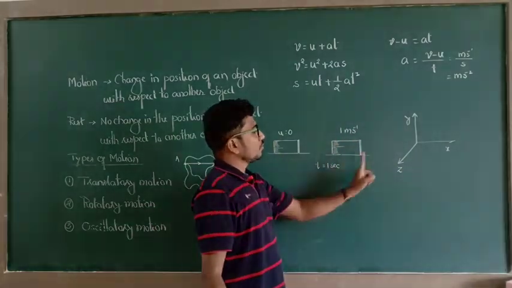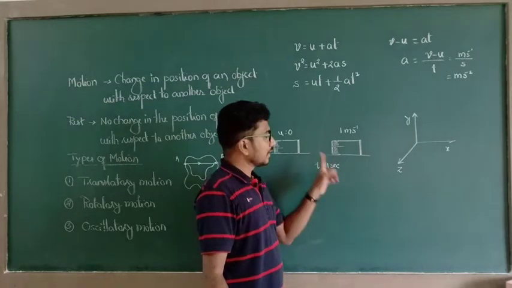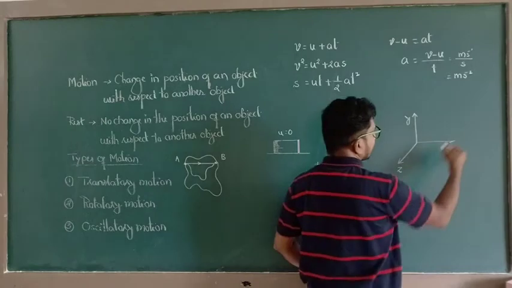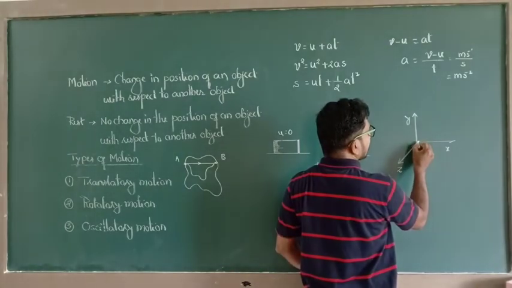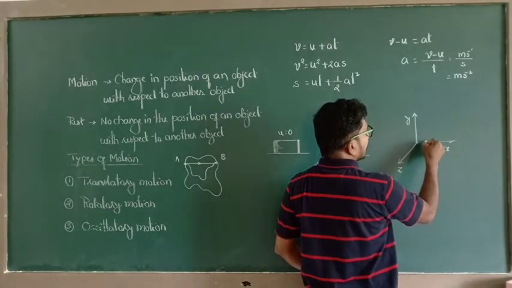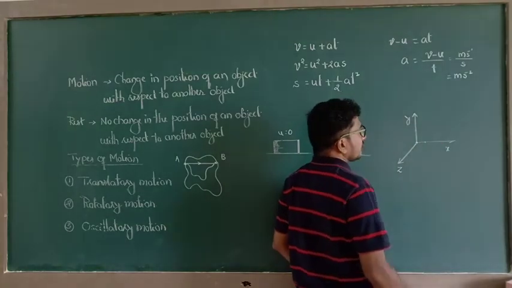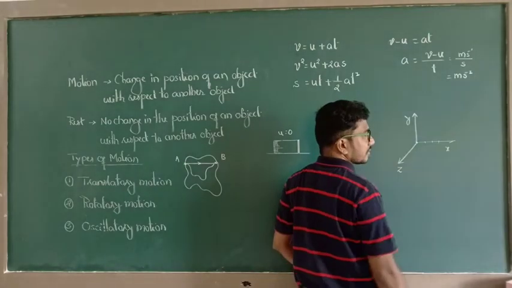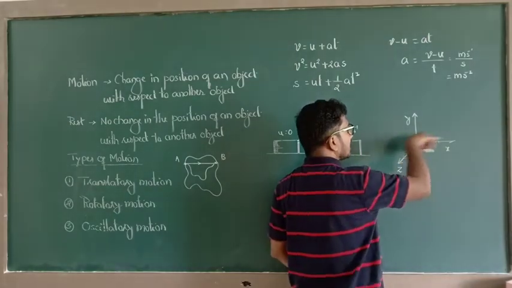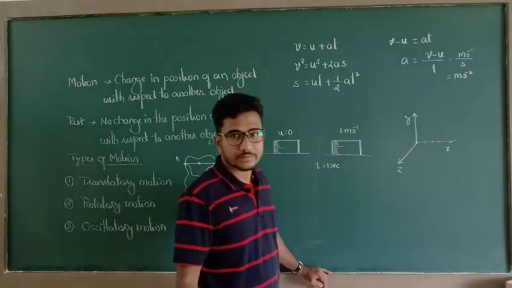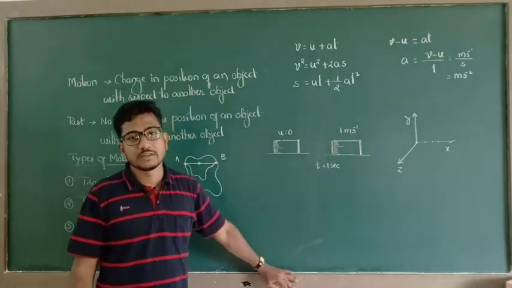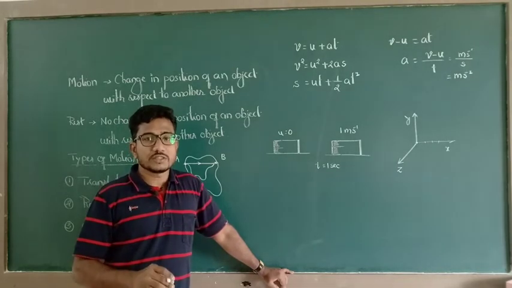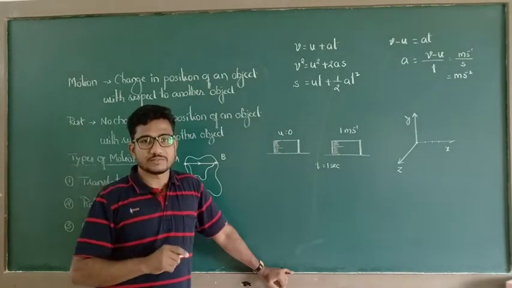So this object is moving in a particular direction. Let us say this object is moving along this x direction. After 1 second, this object is at this point. After 2 seconds, this object is at this point. After 3 seconds, the object is at this point. That means this object is moving in a particular direction. Such a type of motion is known as one-dimensional motion.